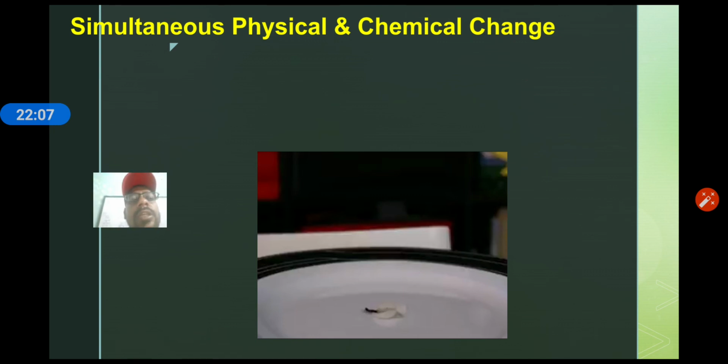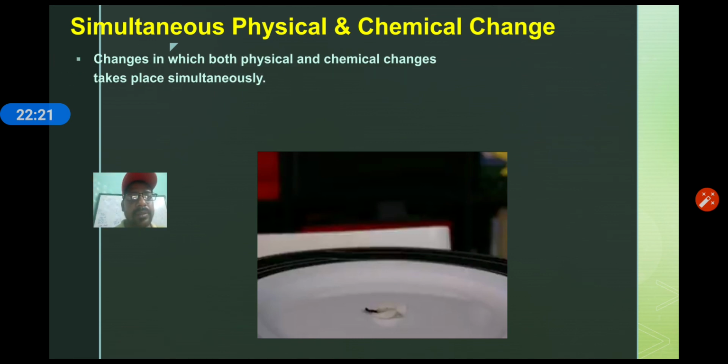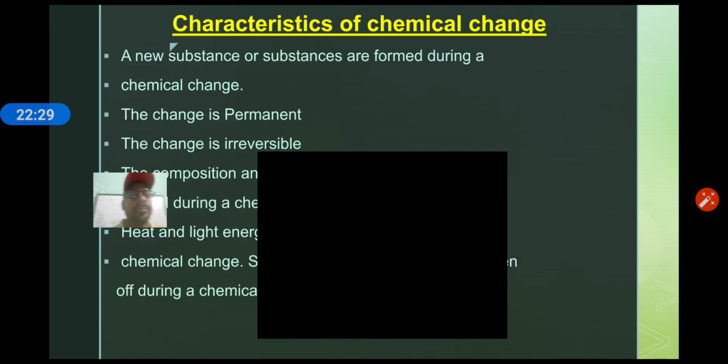Now I am going to show you one experiment, one activity in which both physical and chemical changes take place. You can see that. Here a candle is burning.